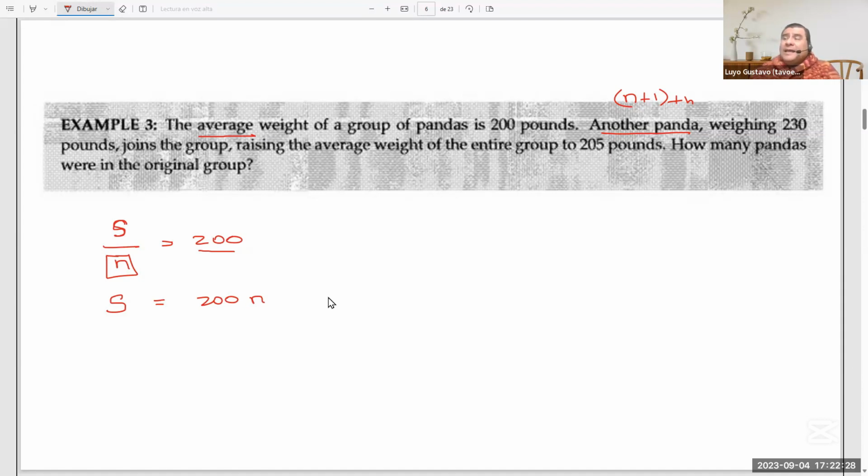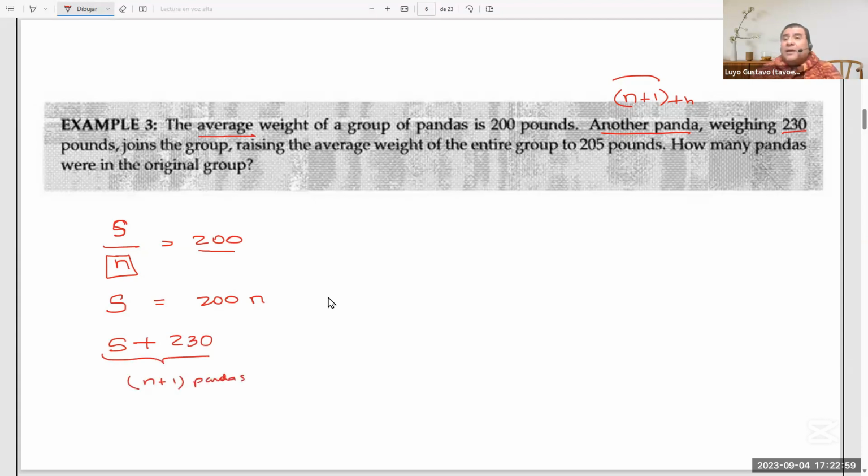If we add an extra panda, what will be the new sum of all the n plus 1 pandas? It would be S plus the weight of the last panda, the one just joining the group. So 230. This is the total sum of the n plus 1 pandas.